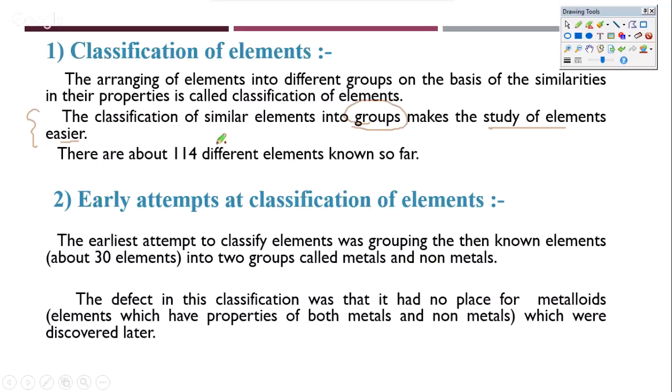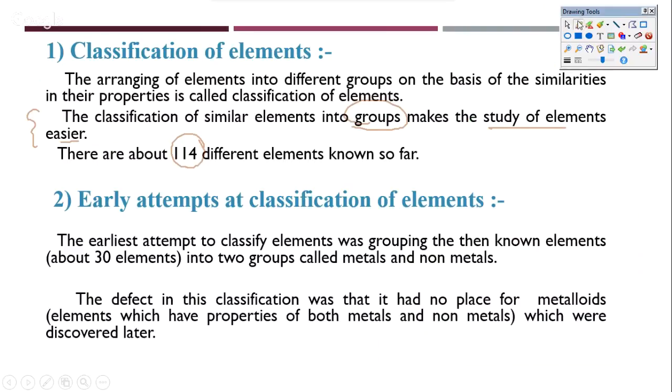It becomes easy because there are almost 114 different elements that the textbook mentions. So how would we really deal with the properties and all the different kinds of chemical and physical attributes that these elements have? For that we need classification to go forward. So that's where we come in for classification.